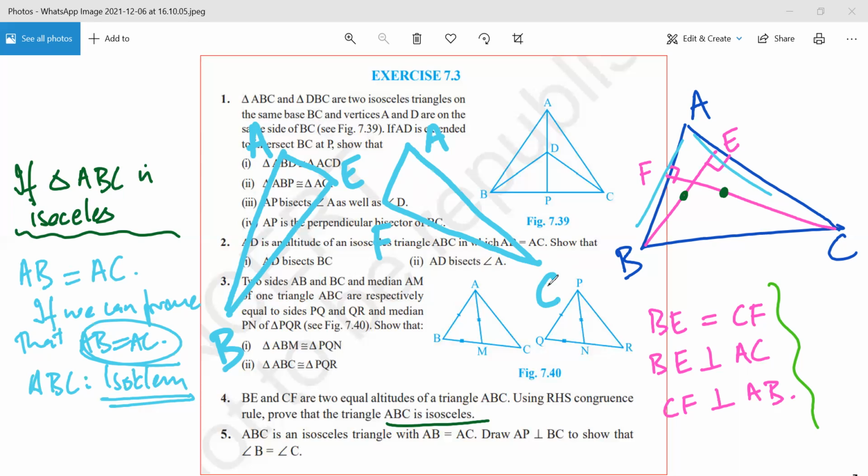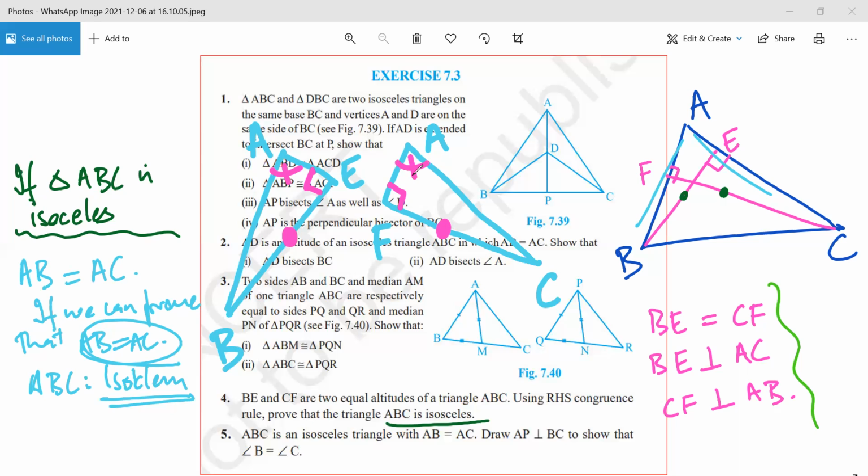Now look at them. What is the information that we have? Information that we have is that this is 90, this is 90. Do we agree? Yes, sir. This side is equal to this side. Do we agree to this? Yes, sir. This angle is equal to this angle. Do we agree? Yes, sir.